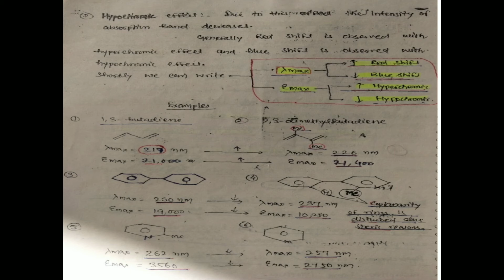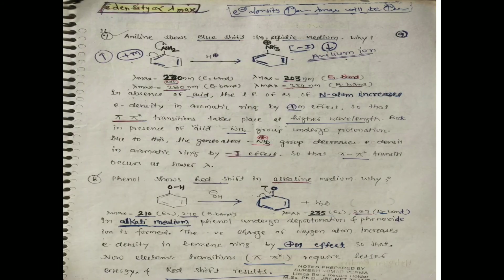Then lambda max increases to 226 nanometer, and we can say that this is an example of red shift. And the other example, third example: we can say the electron density is directly proportional to the lambda max, or as electron density increases, the lambda max will increase. Next example is aniline, which shows blue shift in acidic medium.